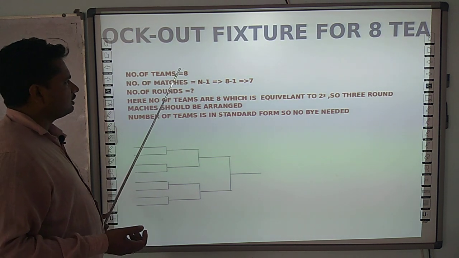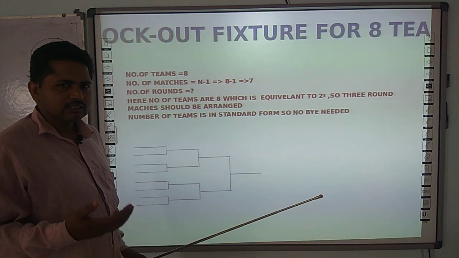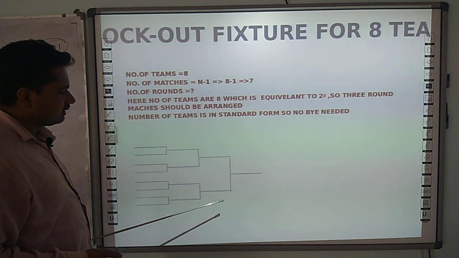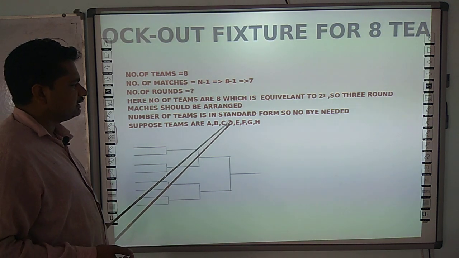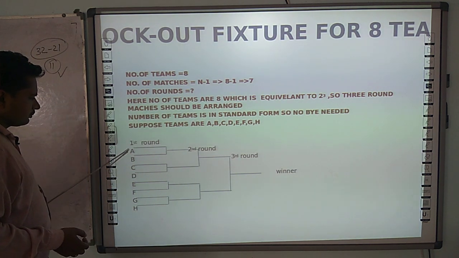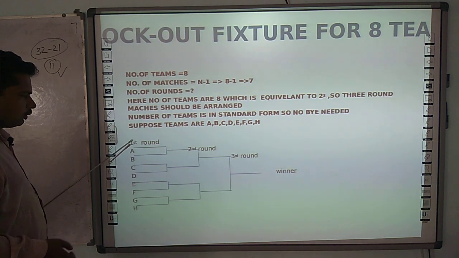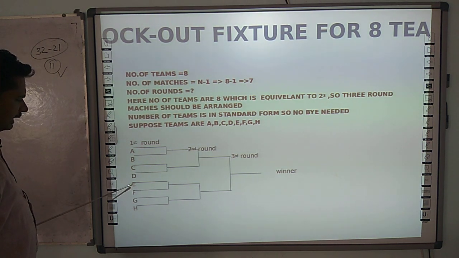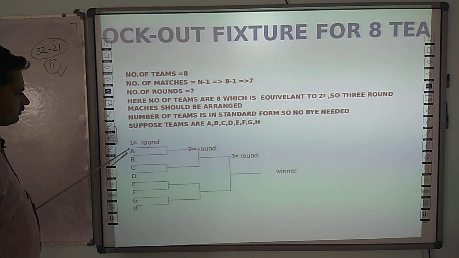Here the number is already in standard form, so there is no need to calculate byes. As it is in standard form, this is the format of the standard team fixture, and we just replace these teams A, B, C, D, E, F, G and H on this format. That is, A plays a match with B in the first round. In the same way, C plays with D, E plays with F, and G plays with H in the first round.